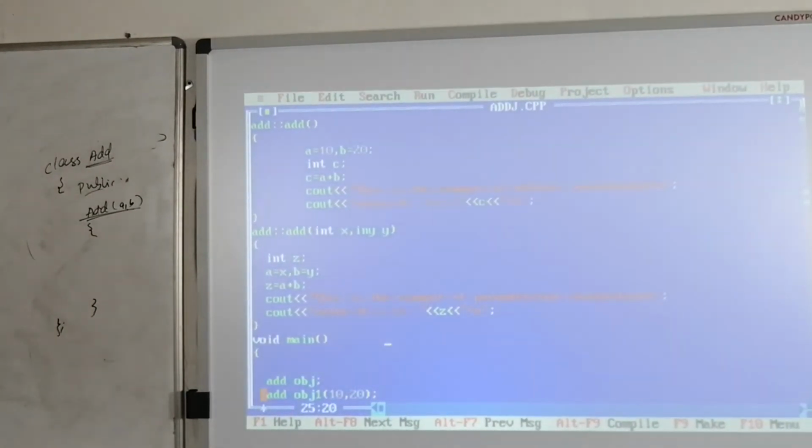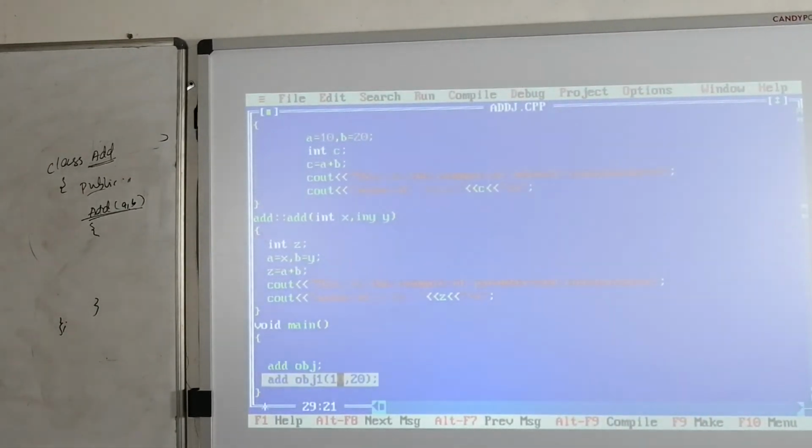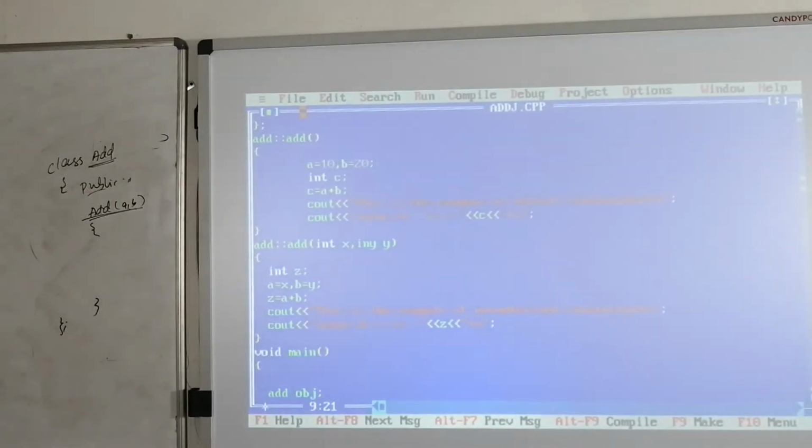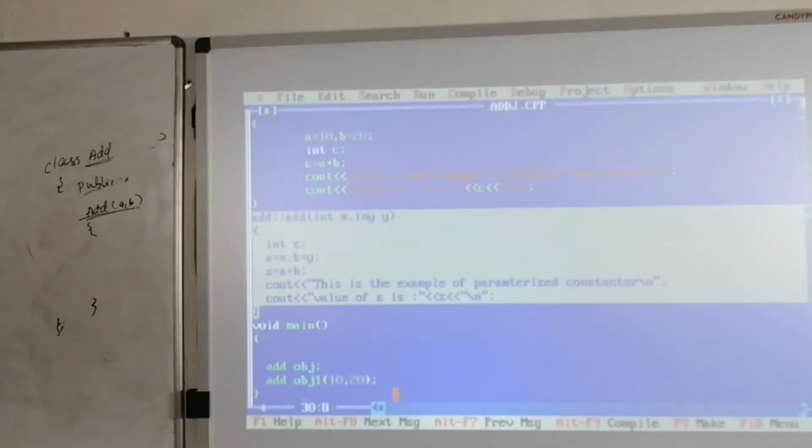In this case, whenever the obj1 object is created, we are passing these two parameters, 10 comma 20. The object obj1 checks which constructor is having two parameters. First it will check whether this constructor is having any parameters, no. So this constructor doesn't have any parameters, so it is not going to execute. Next, for obj1 we are passing two parameters, and this constructor takes two parameters, so directly control is going to be transferred here.